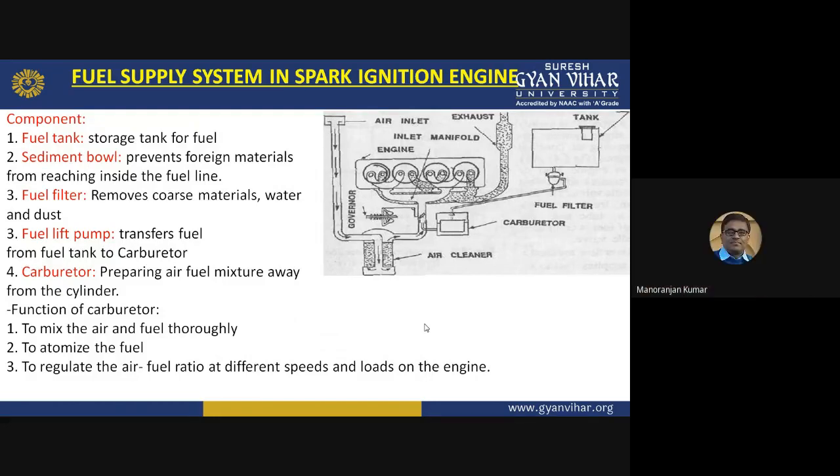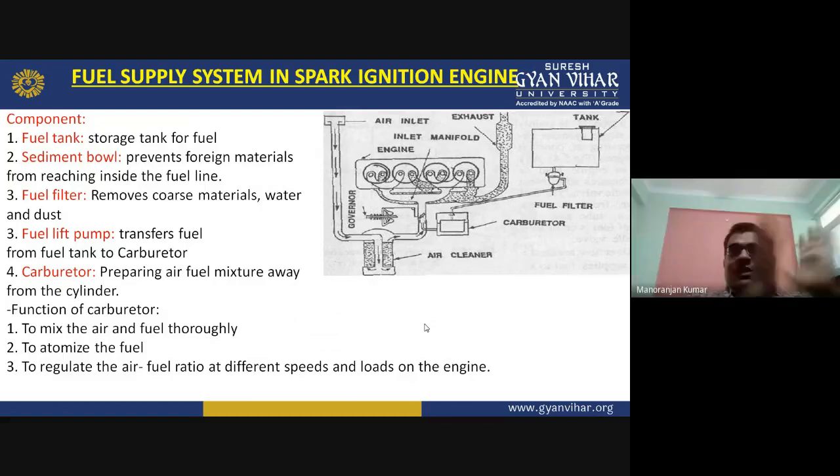So the main difference is that in the spark ignition engine, for the combustion, what is needed? For the combustion, air is needed as well as fuel. Without air, combustion will not take place. So in the combustion chamber, the air should be present as well as fuel should be present. In the spark ignition engine, this air and fuel mixture is provided directly to the combustion chamber.